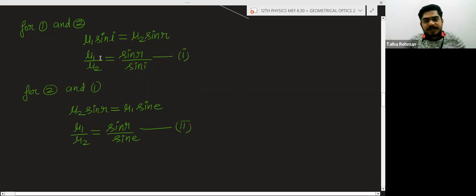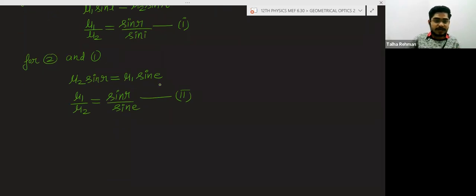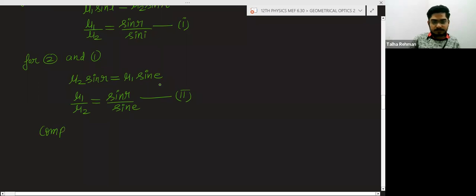Now compare equation 1 and 2. Here is mu1 by mu2, here is mu1 by mu2, means the left hand side of both the equations is equal. So the right hand side of both the equations must be equal. So you can write, compare 1 and 2.